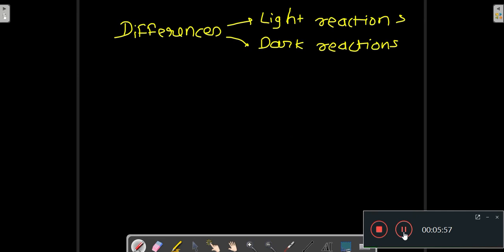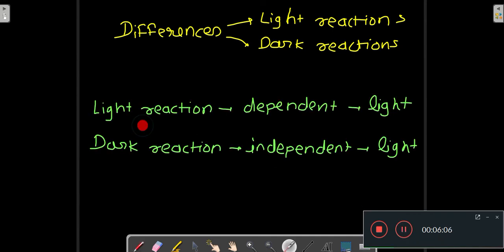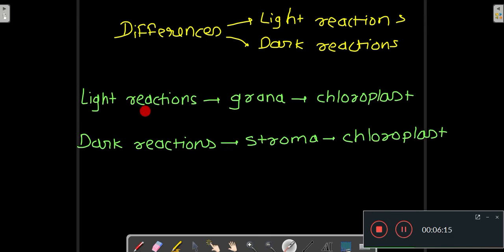Let's talk about the differences between the light reaction and dark reaction. Let's read about that. So the light reaction is dependent upon the light and the dark reaction is independent of the light. The light reaction takes place in the grana of the chloroplast and the dark reaction takes place in the stroma of the chloroplast.